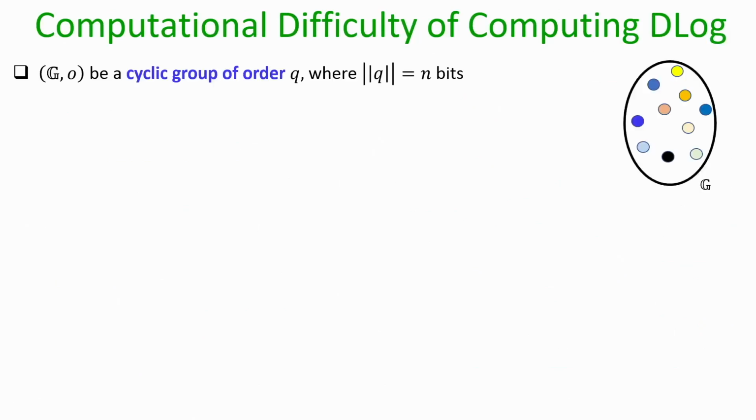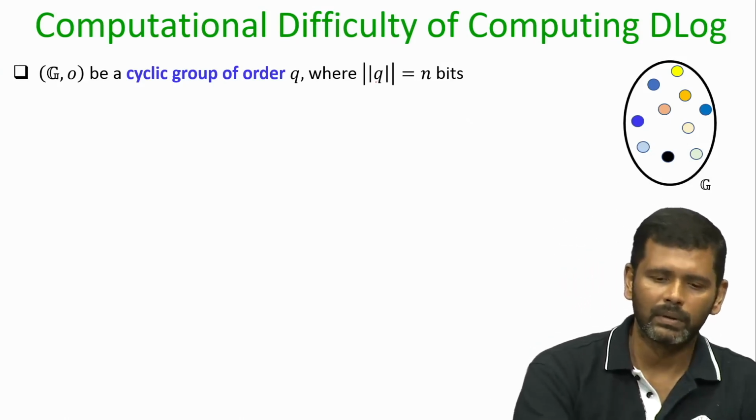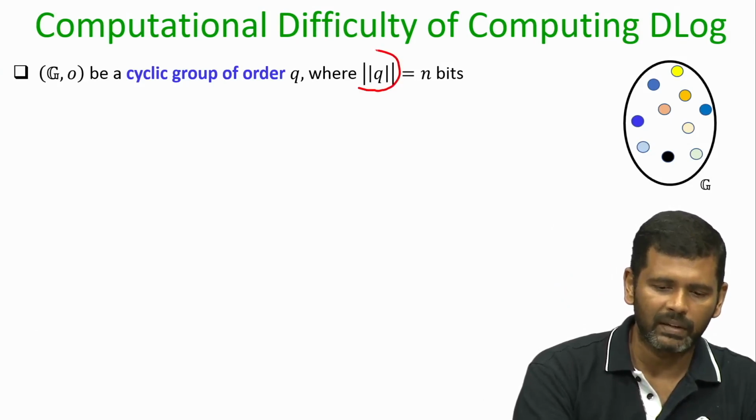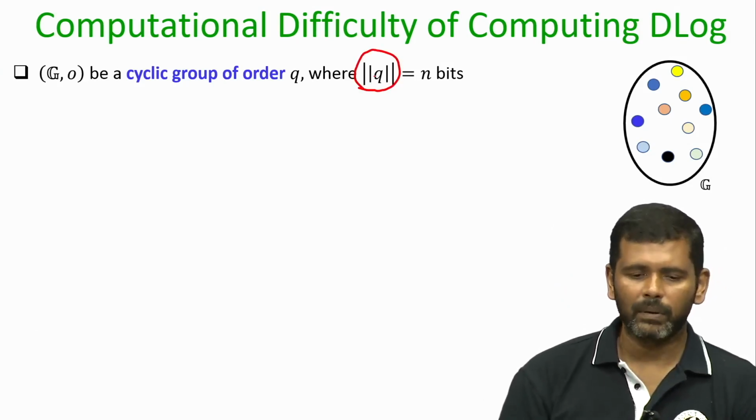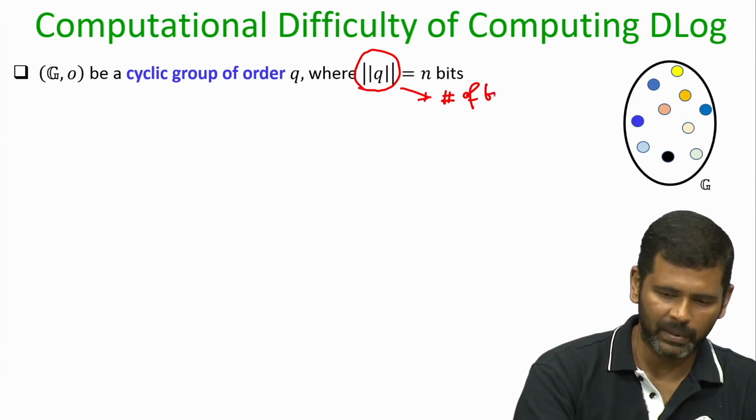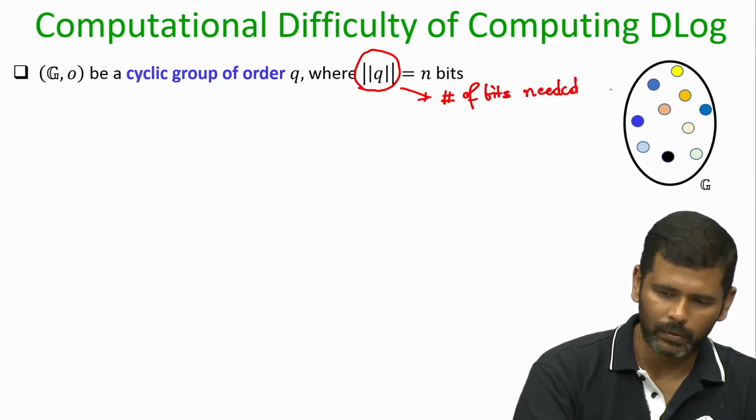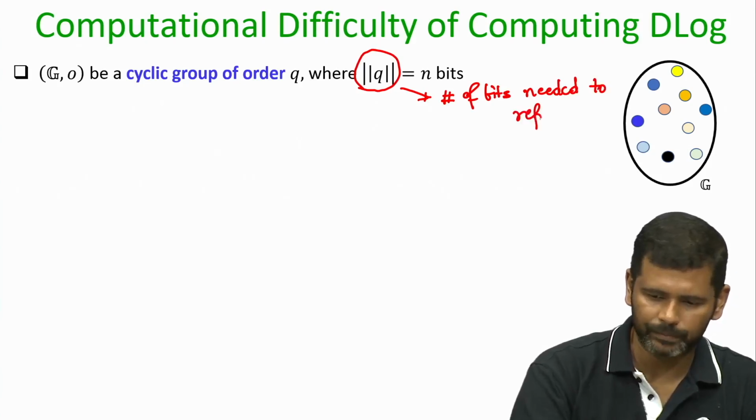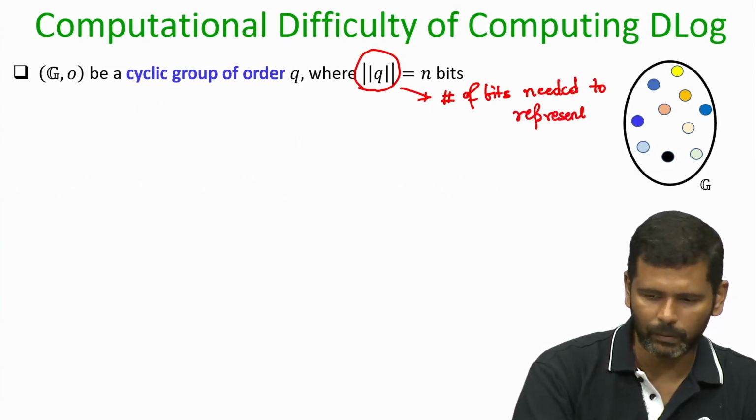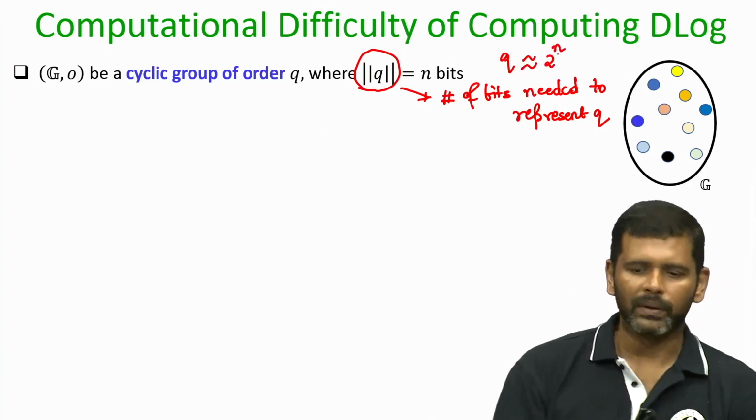Imagine we are given an abstract cyclic group of order q, and this notation means that the number of bits that I need to represent my q is n bits. So, this notation is nothing but the number of bits needed to represent q. That means magnitude wise q is as large as 2 to the power n.